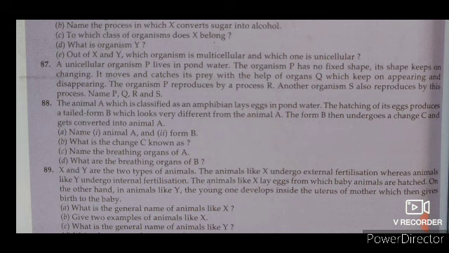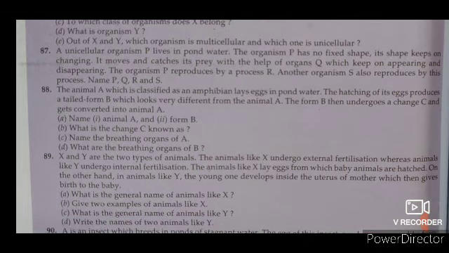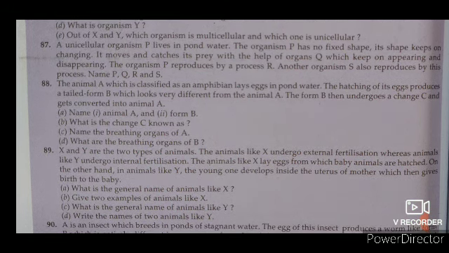Dear students, there is a question that we have read. A unicellular organism P lives in pond water. The organism P has no fixed shape. Its shape keeps on changing. It moves and catches its prey with the help of the organ Q, which keeps on appearing and disappearing. The organism P reproduces by process R. Another organism S also reproduces by this process. You have to tell the names P, Q, R and S.